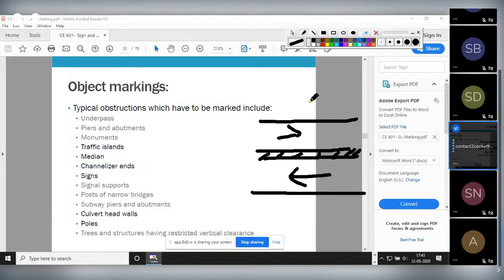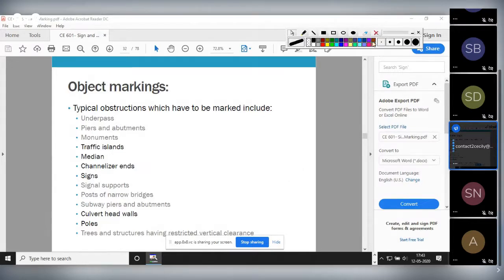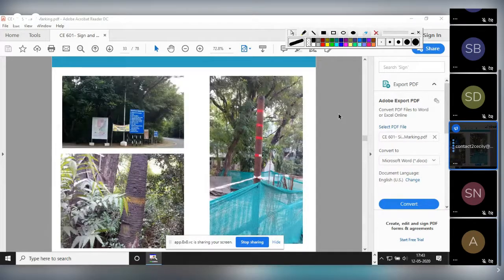Signboard. As I said, some signboards will be provided. So the pole which we are using should also be marked. So it comes under the object marking. Okay, so let's see examples of this type of marking. See here, even the trees which are within the range of 1.5 meter from the edge of the pavement, those objects should be marked. So they have marked this tree also.